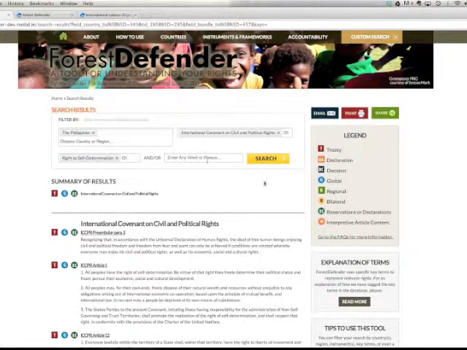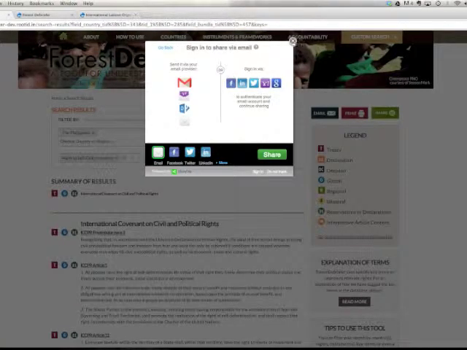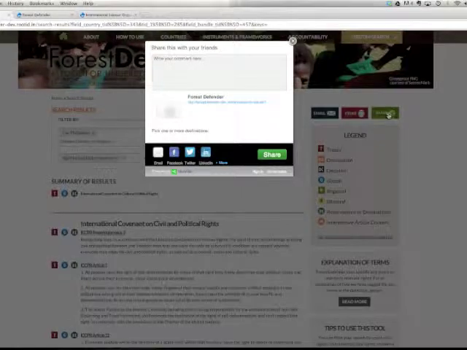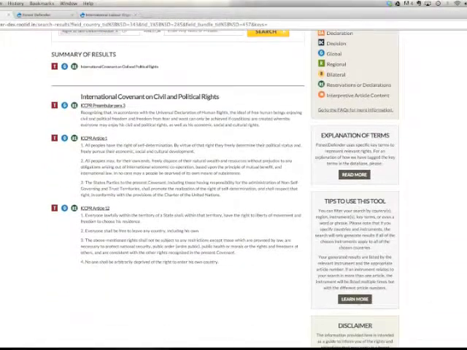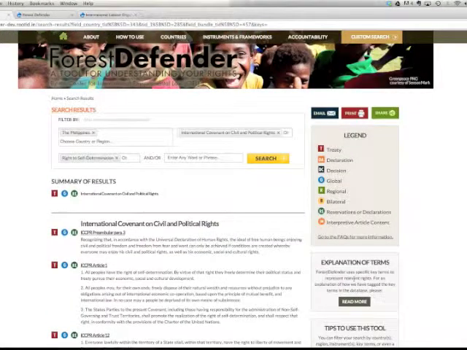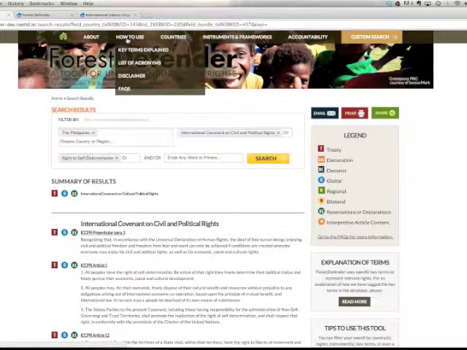You now know how to do basic searches on Forest Defender. There is so much more you can do. For example, note the information on the right side of each search results page. Forest Defender gives you the ability to email, print, or share your search results. There is also a legend that explains the symbols used in your search results and a link to explain a list of key terms. You can access tips to use this tool on the right side of every search result page. For even more information, see our How to Use fact sheet.